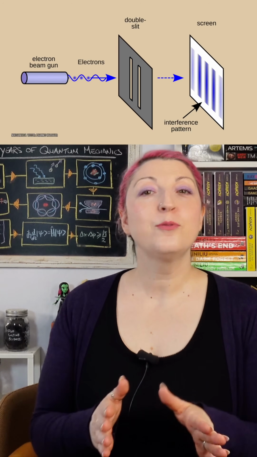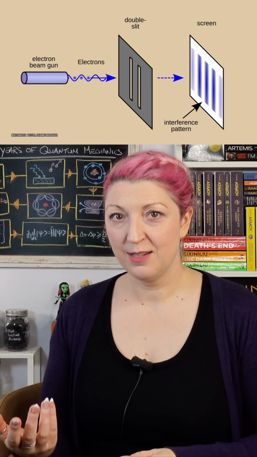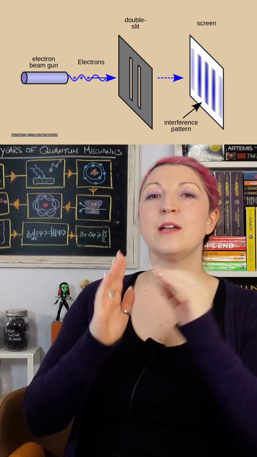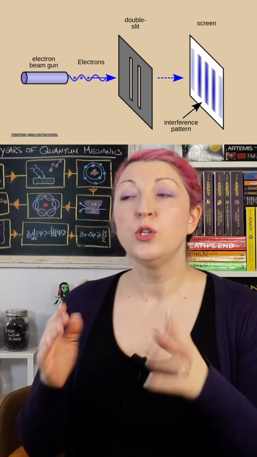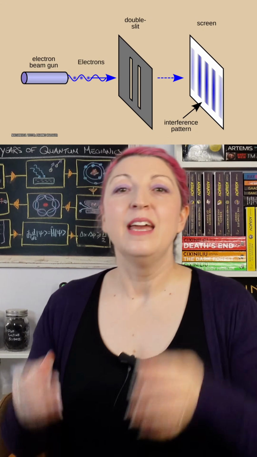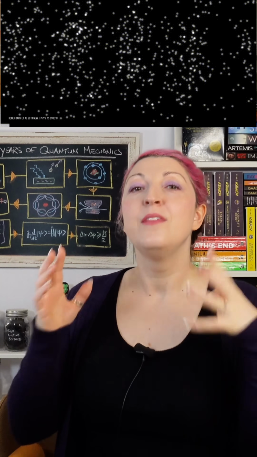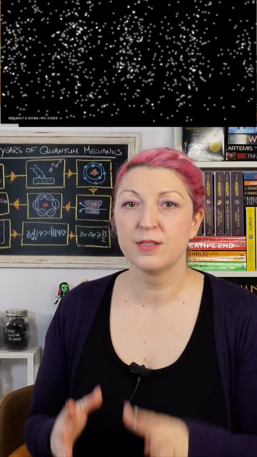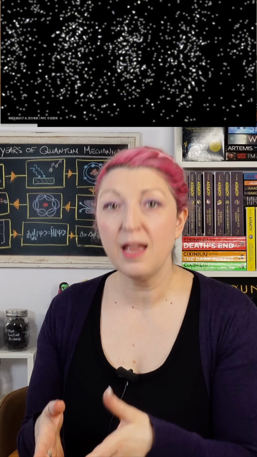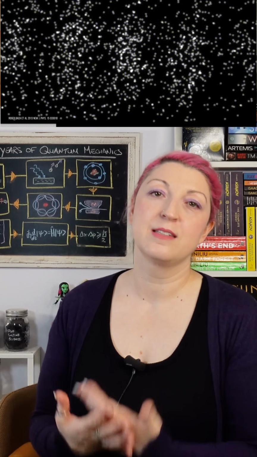Now the proof came with the double slit experiment using electrons instead of light. When you fire electrons at a screen with 2 narrow slits, you don't get 2 lines like you'd expect from particles. You get a wave interference pattern, alternating bright and dark bands. Even more strange, if you send electrons through one at a time, the interference pattern still builds up. Each individual electron goes through both slits simultaneously, and the only way this works is if the electron is a wave that can interfere with itself.